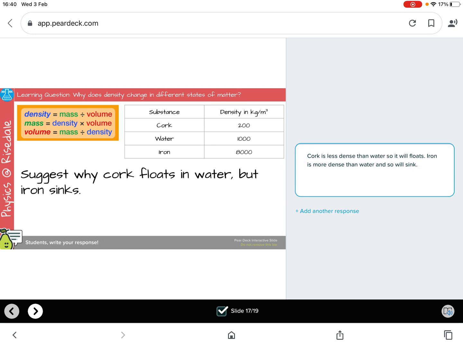Another question which gives you data to look at. So the expectation from you would be that the answer you write refers to the data. Why does cork float on water but iron sinks? So you're comparing both materials against water. You can see in the table that cork has a lower density than water and iron has a higher density than water. So your answer is that cork floats because it has a lower density than water. Iron sinks because it has a higher density than water.